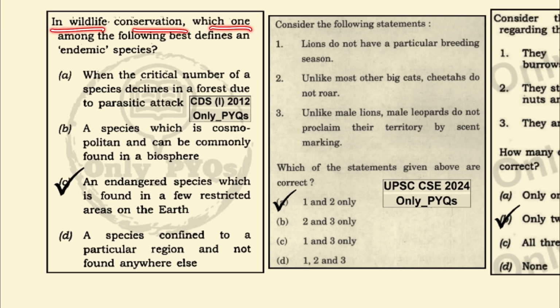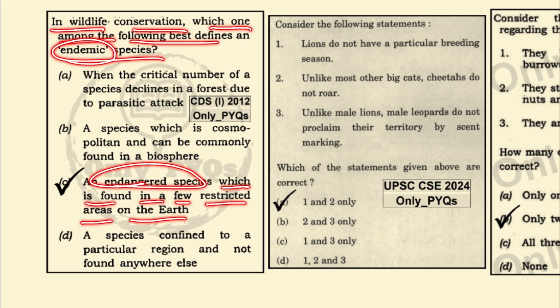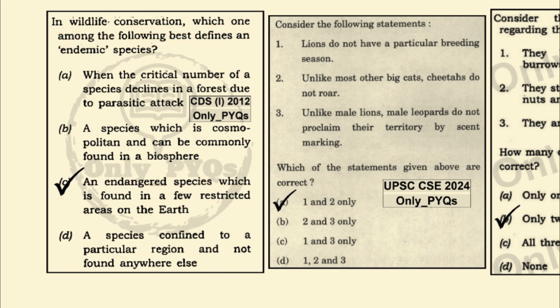In wildlife conservation, which among the following best defines an endemic species? An endangered species which is found in a few restricted areas on the earth. This becomes a correct statement.